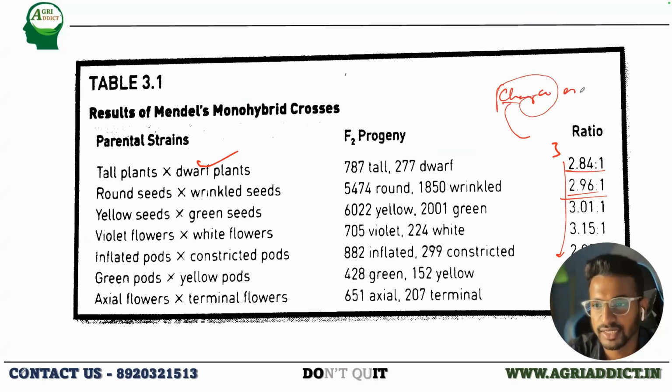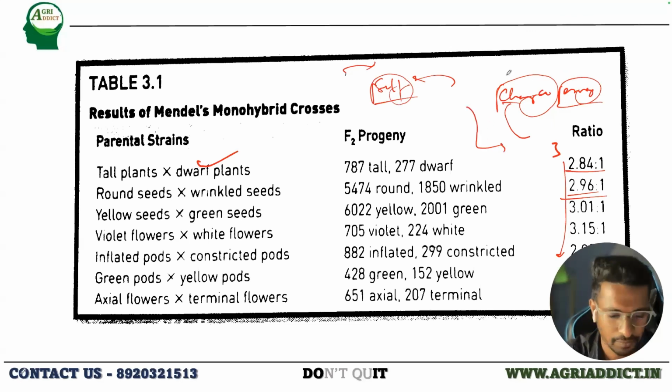This is just a chance error, which is why the number is not exactly 3. The pure breeding might have been missed because of some outcrossing, where foreign pollen might have come in, or instead of self pollination, pollen from another plant came and fertilized it. So this is why the numbers are not exactly 3.